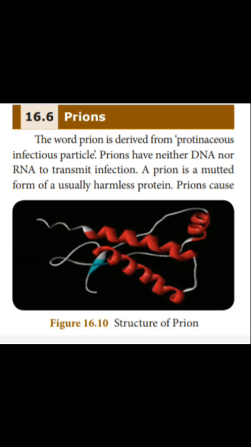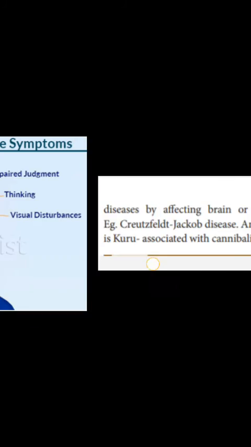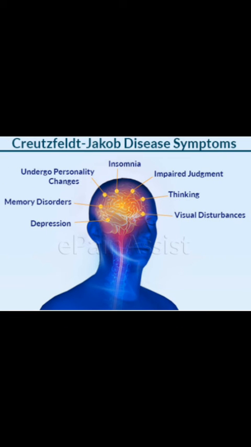One of the diseases caused by prions is Creutzfeldt-Jakob disease. What is Creutzfeldt-Jakob disease? It is a rare, degenerative, fatal brain disorder.